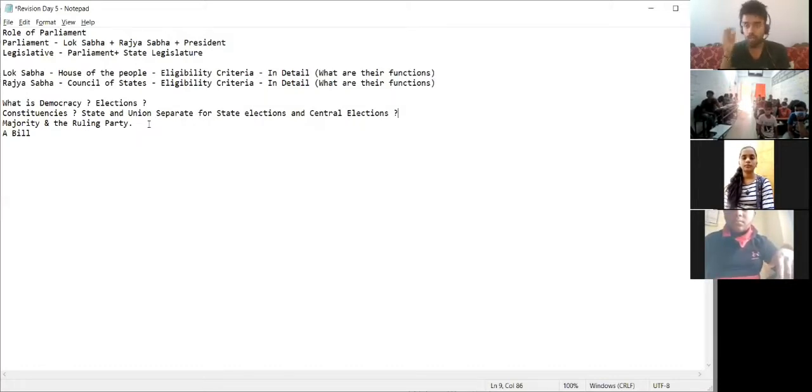What is a bill? What are the three types of bill? Ordinary bill, money bill, and there is one more, I guess. And then how these bills are passed and converted into a law. You people should definitely know this much by the end of this chapter and by the end of this paper. Because this constitutes the most important topics. These are the most important topics on which 5 marks questions can be made, 1 mark questions can be made. Except that you prepare other things, which you can read from the book.